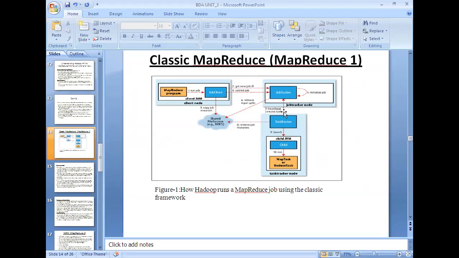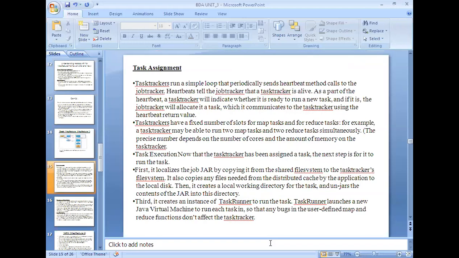Suppose in the meanwhile, after starting this job, the job tracker assigns some other task to this. What happens is it will create another instance for it, like another JVM. That will be taken care of by the execution of the next allocated job. Like that, the process will go on.